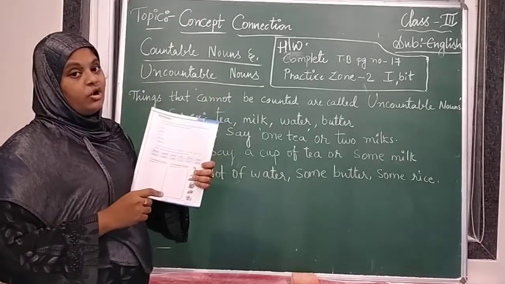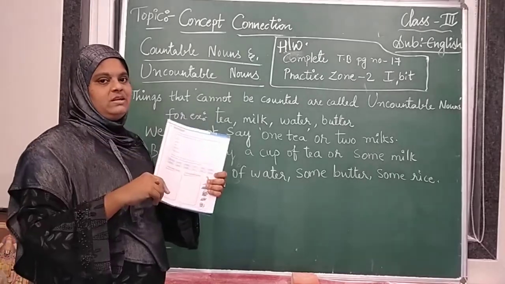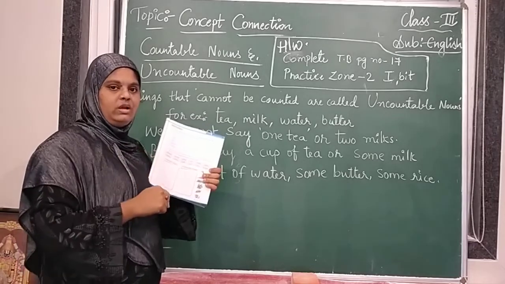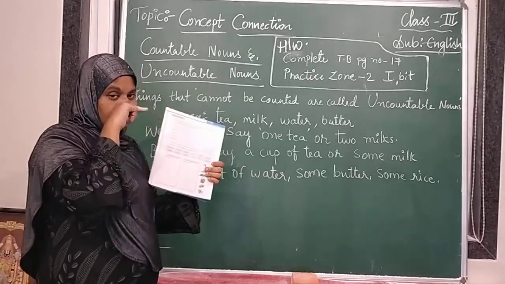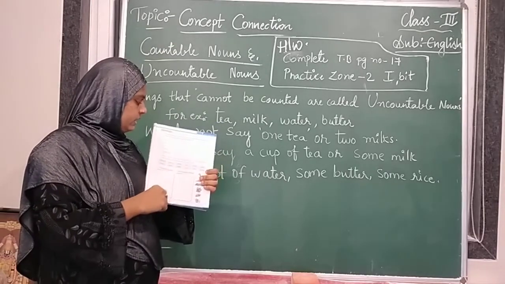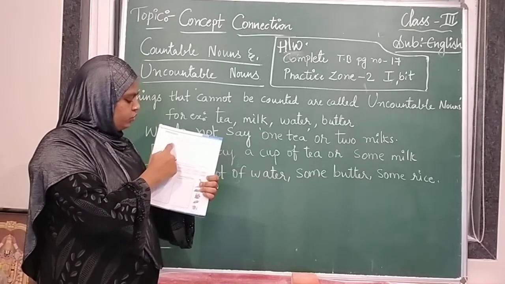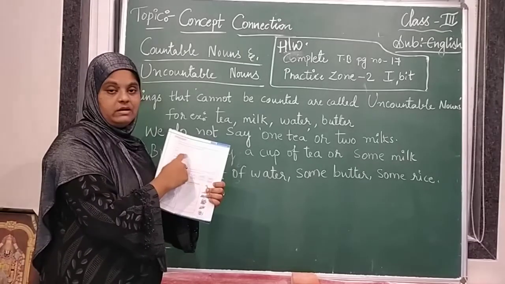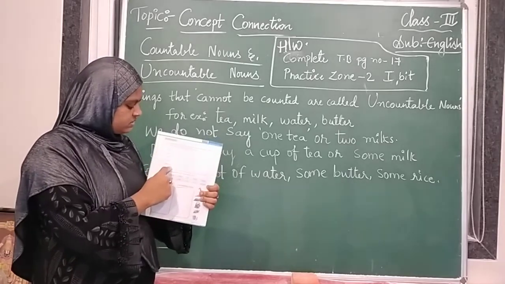He has not given words that are out of the lesson, only words that are in the lesson. So you come across these words in the textbook when you read the lesson.